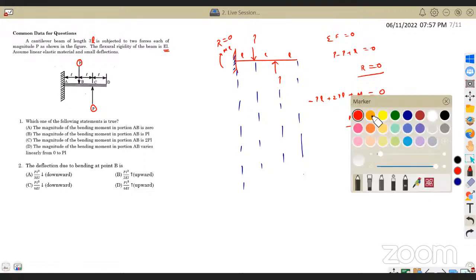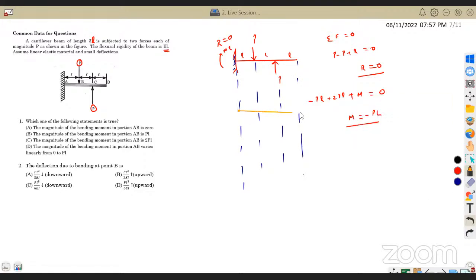So how will my SFD, shear force diagram, be? At this point, there is no reaction. It is 0. So from here to here also there is no moment, so there is no increase or decrease in the shear force diagram. But here there is a load P acting down, and then it is a 0 slope, and again load P acting up, and then again it's a 0 slope.